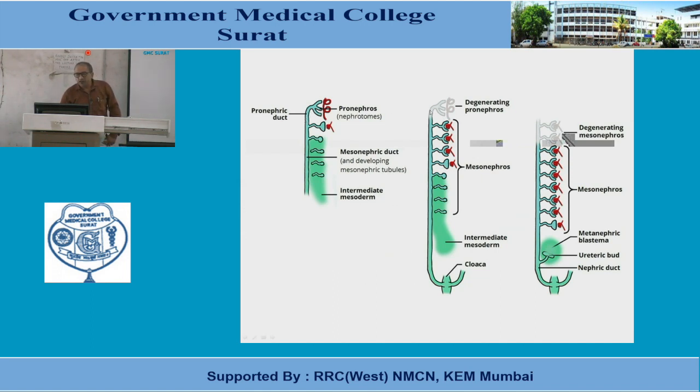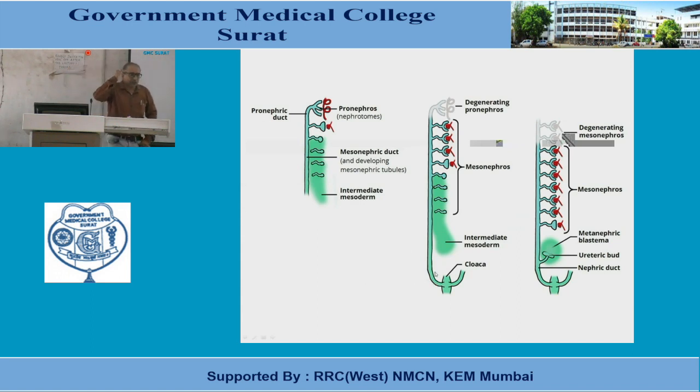And further down, you can see in this figure that the pronephric duct opens in the lower part into a structure known as the cloaca. I think you know well about this cloaca, the endodermal cloaca. It is a part of the post-allantoic hindgut, and this cloaca divides into two parts, a primitive urogenital sinus and a primitive rectum, that you have studied in the development of the alimentary canal. And the primitive urogenital sinus receives the opening of the pronephric duct.